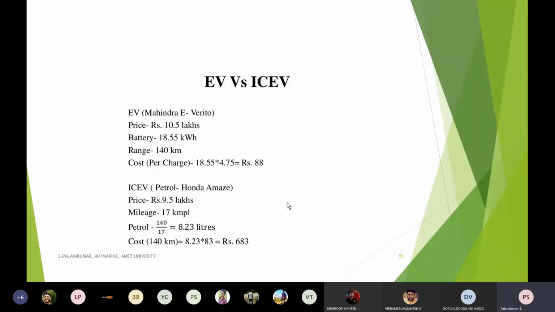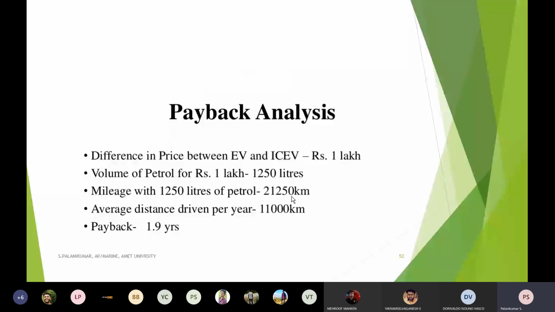Now let us see the payback period. That is very important, because these are all things I want to convey to you beyond the content of the syllabus. So, the payback analysis. What is the difference in the vehicle cost? 1 lakh rupees. So the volume of petrol for 1 lakh rupees, if I assume 83 rupees per liter, means I can buy 1250 liters.